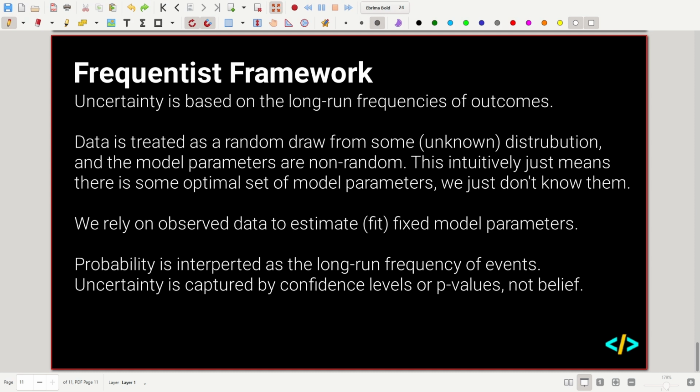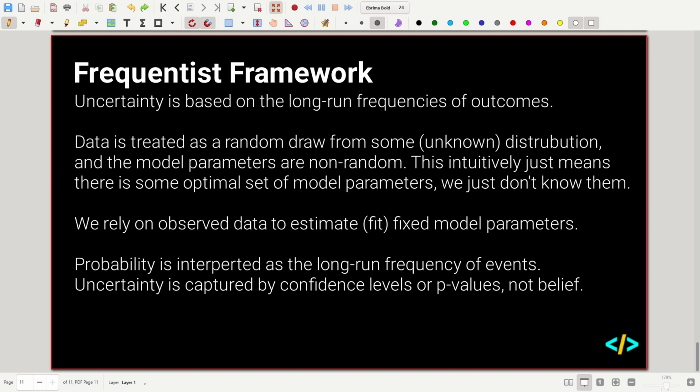So we rely on observed data. Any data we see through loads of test trials and experiments is how we can estimate these model parameters that are non-random, that are fixed. We can get closer and closer to the optimal model parameters, but we cannot say for sure that we're at the optimal set of model parameters. It's like there's some sort of truth, but we just don't know if we're at that truth or not. It just exists.